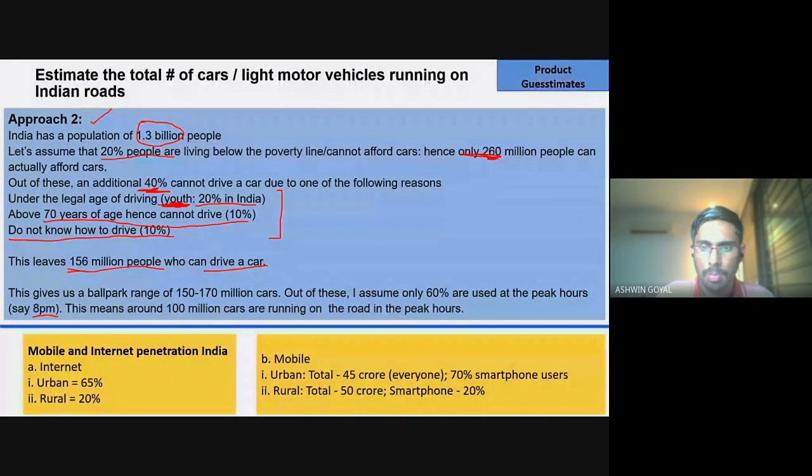So at that time, around 60% of the people, I'm assuming, use their cars, right? Which is 60% of this number or 60% of the previous number, which was 169 million, and this means around 100 million cars.